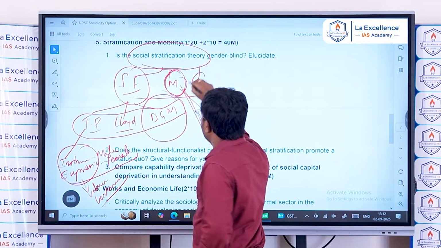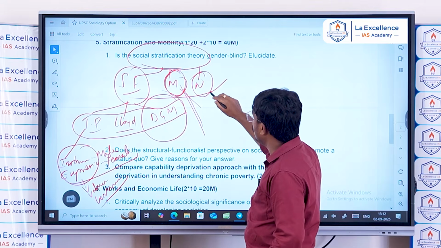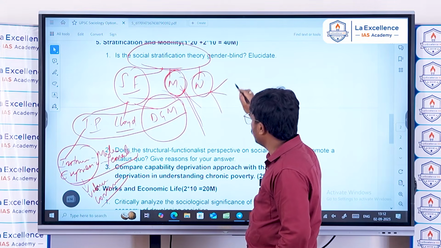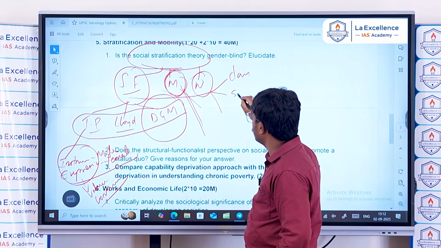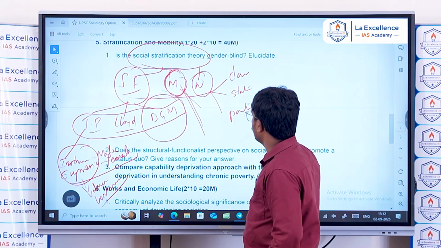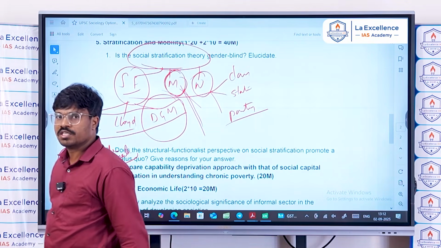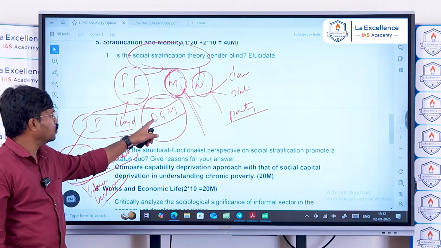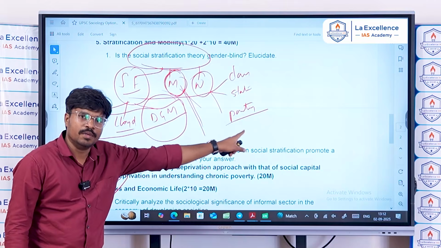Weber also ignored the gender dimension, because his view of stratification is the trinitarian view, that is class, status, and party. So the social stratification theory is gender blind according to Davis and Moore, Karl Marx, and Weber.